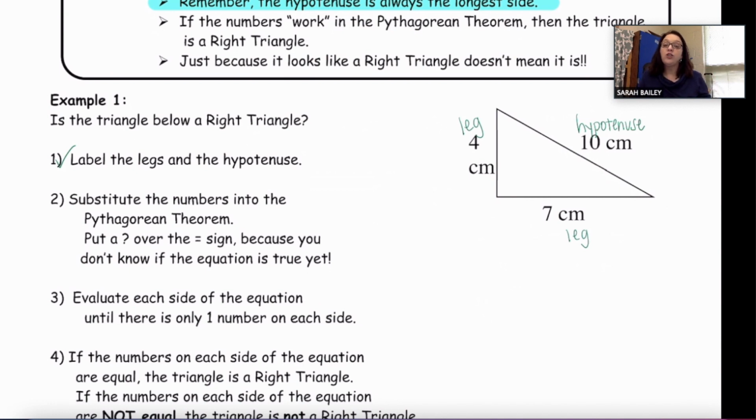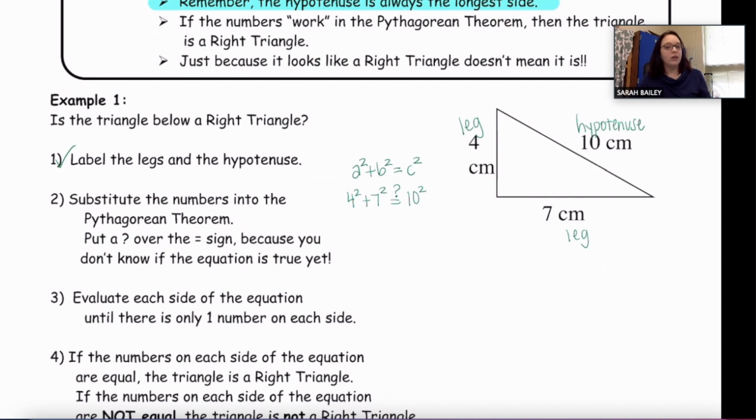We're going to put a question mark on top of the equal sign because we don't know if it's going to be a true equation or not. So first, I'm going to write my Pythagorean theorem. a squared plus b squared does equal c squared. No question mark there. We know that's a fact. So a and b, remember we said represent the legs. If this is a right triangle, then 4 and 7 are the legs. So 4 squared plus 7 squared. Does that equal, so a question mark on top of my equals, does it equal 10 squared?